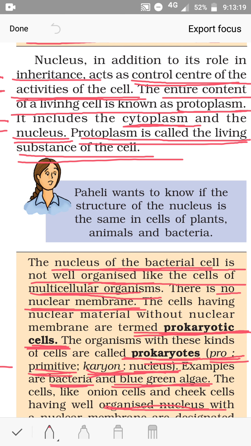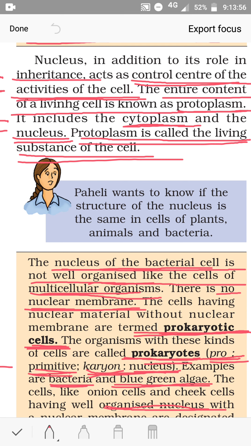The entire content of a living cell is known as protoplasm. You have read about cytoplasm and nucleus, these two terms. Another term you get is protoplasm. Protoplasm: the entire content of a living cell. It includes the cytoplasm and the nucleus. That means the cytoplasm and nucleus together make the protoplasm, or you can say the protoplasm has two parts, the cytoplasm and the nucleus. Protoplasm is called the living substance of the cell.